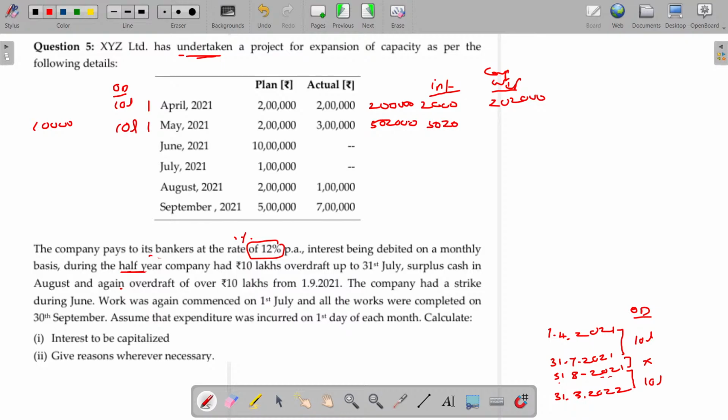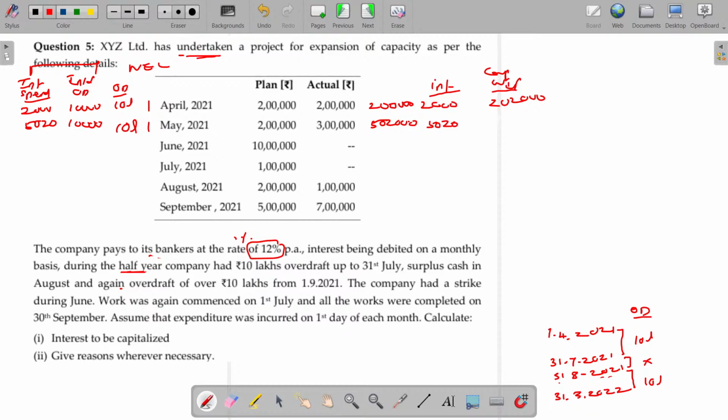Any interest you capitalize in case of general borrowing should not be more than the actual interest paid. The actual interest paid being 10,000, the capitalized interest is 5,020. Okay, you can capitalize only 5,020. So, interest on spending and interest on overdraft. First case 2000, here it is 10,000. Between these two, whichever is lower can be capitalized. Second year, this is 5,000, second month 5,020. Interest as per the loan being 10,000, whichever is lower, 5,020 is capitalized.